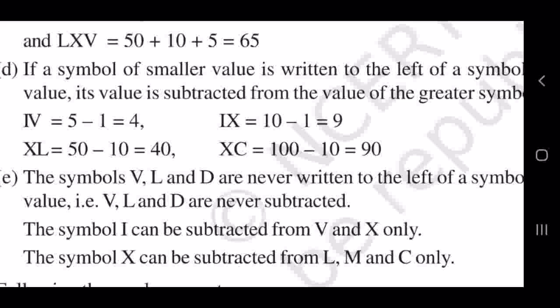Then the last rule is that V, L and D are never written to the left of a larger symbol. That is, V, L, D are never subtracted. If a symbol is on the left side and is smaller, we have to subtract. But in the case of V, L and D, we cannot subtract. Whenever you are writing V, L and D, they should be added. V, L and D are never subtracted. Then I is only subtracted from V and X. Then X can be subtracted from L, M and C. Those are all the rules.